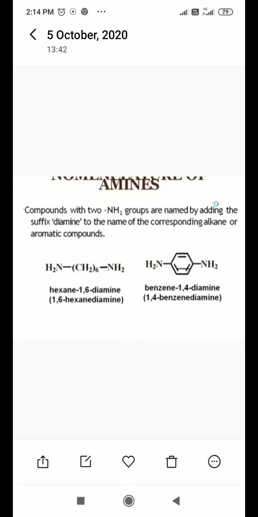Means if two amino groups are attached to a particular compound, then we say diamine. Like the first structure, on the left side of your screen, hexane-1,6-diamine. In the IUPAC name, we can name it as 1,6-hexanediamine.